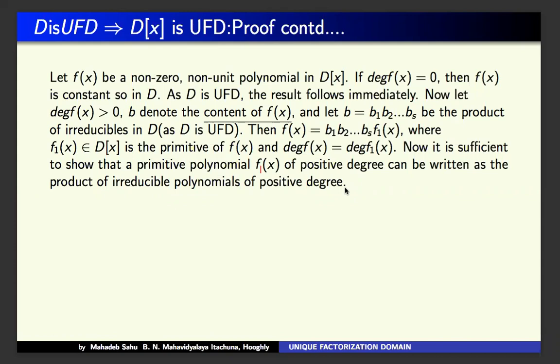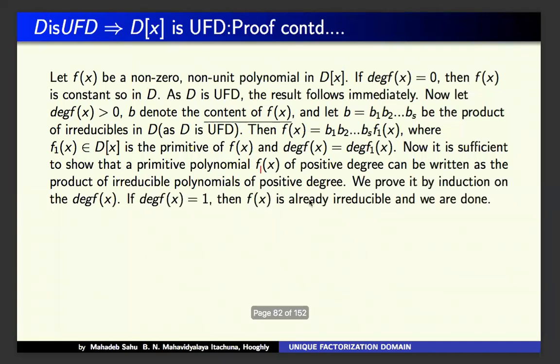So we prove it by induction on the degree of f(x).